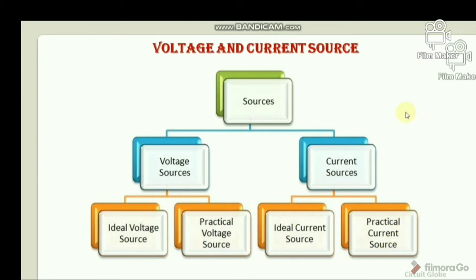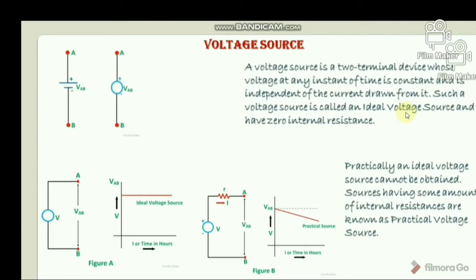So first I will discuss voltage source. A voltage source is a two-terminal device whose voltage at any instant of time is constant and is independent of the current drawn from it. Such a voltage source is called an ideal voltage source and has zero internal resistance. Practically, an ideal voltage source cannot be obtained.